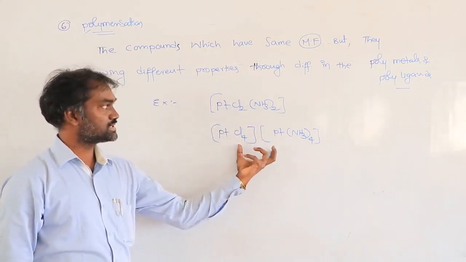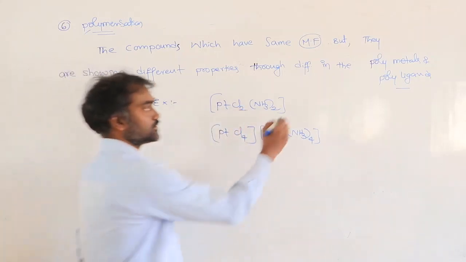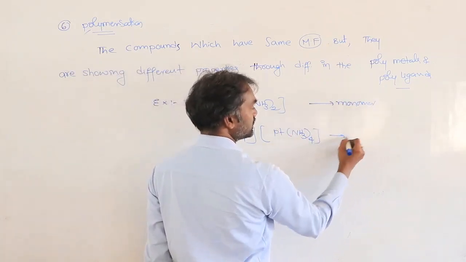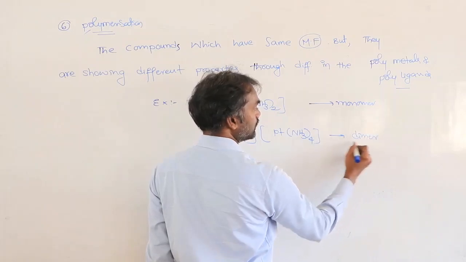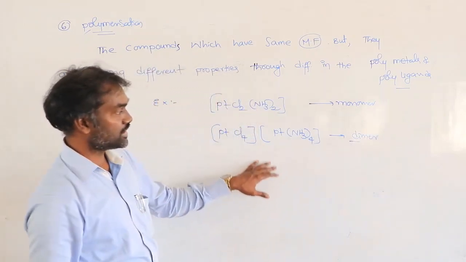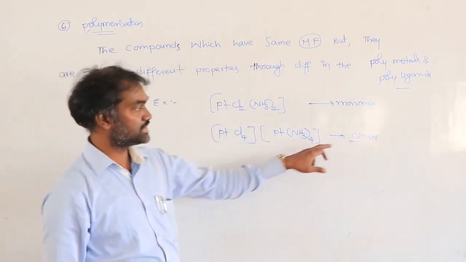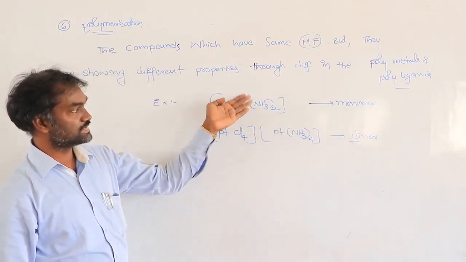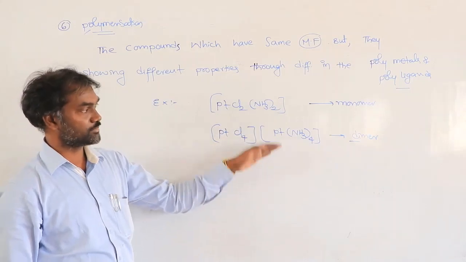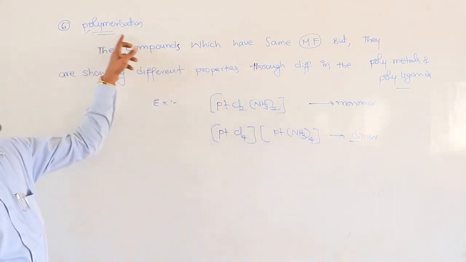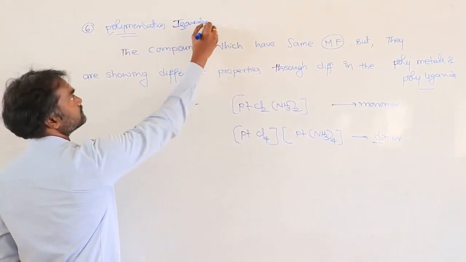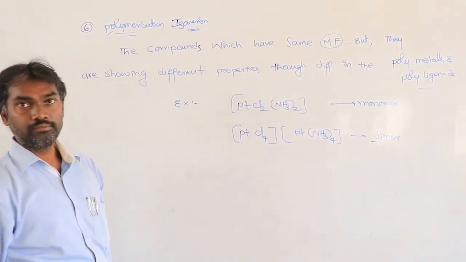So this complex is a double of this. So that's why this is a monomer and this is a dimer. So three types are coming. Three platinums you have taken means that is a trimer. So like that one complex, double is a dimer, triple is a trimer. So this is polymerization isomerism we call this. Okay.